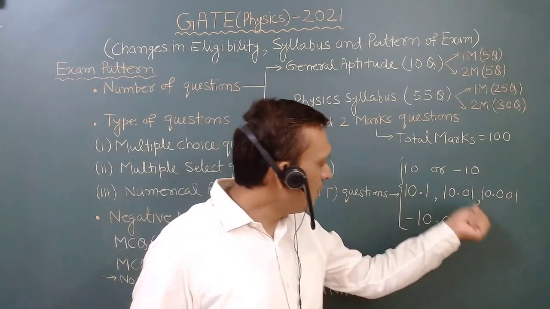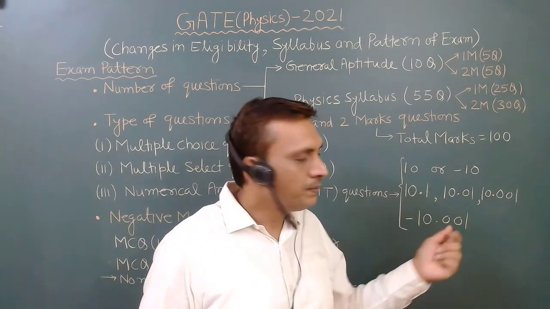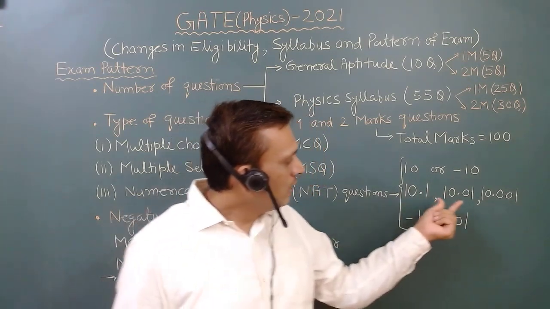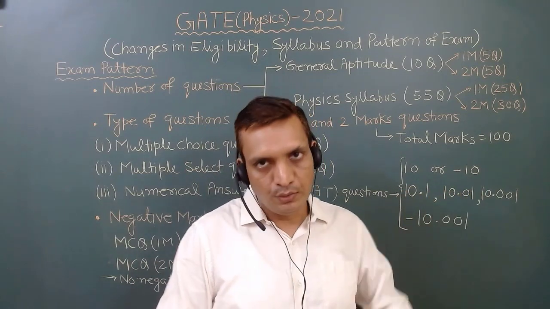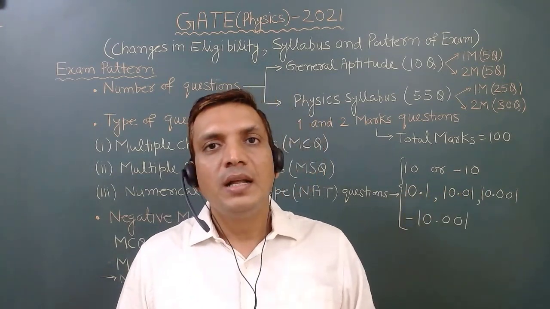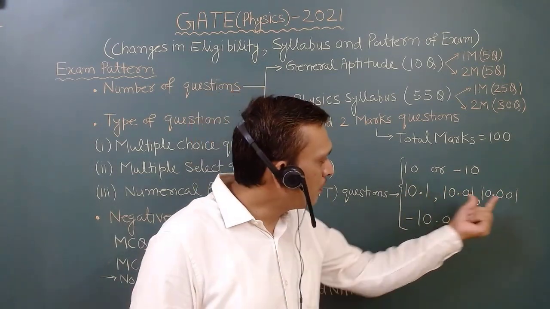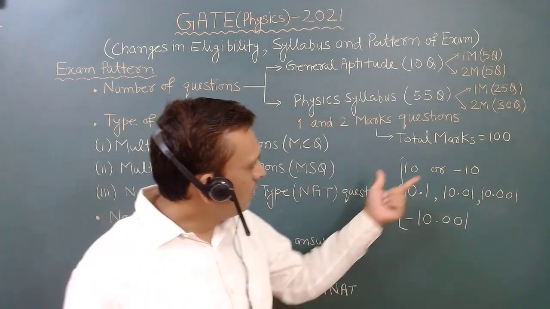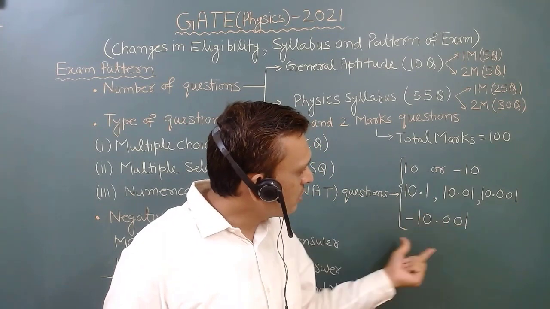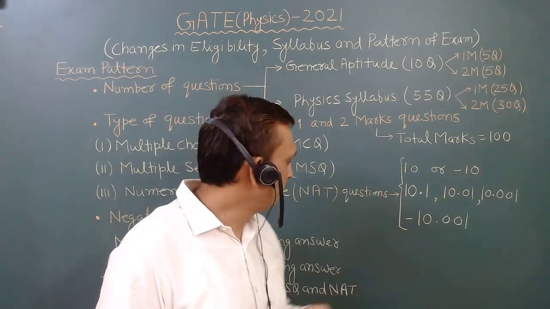You can sometimes have a negative value also. Normally they will mention up to what decimal place you have to enter the values, and if it is not mentioned, it is advisable to enter up to 3 decimal places. So in numerical answer type questions, you will get these options.